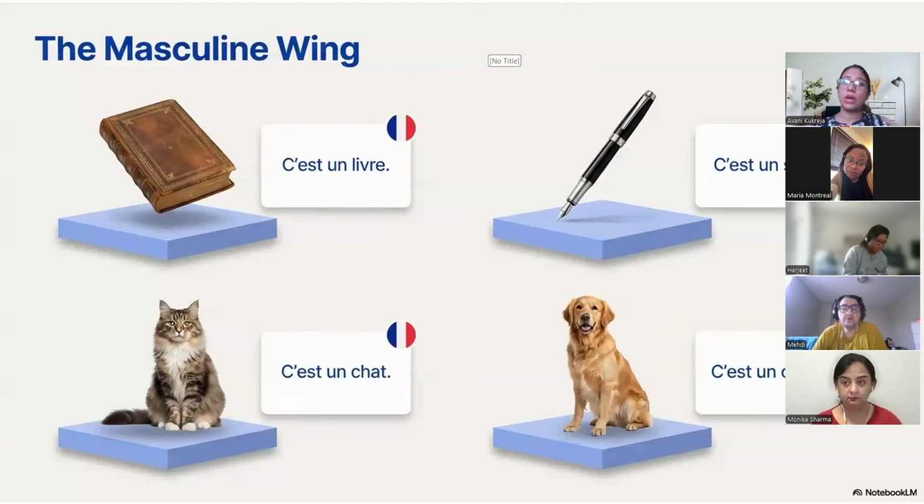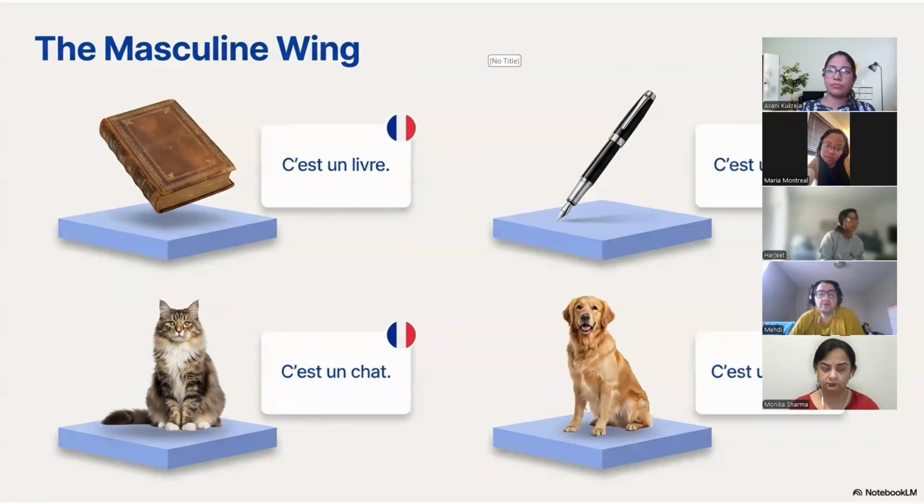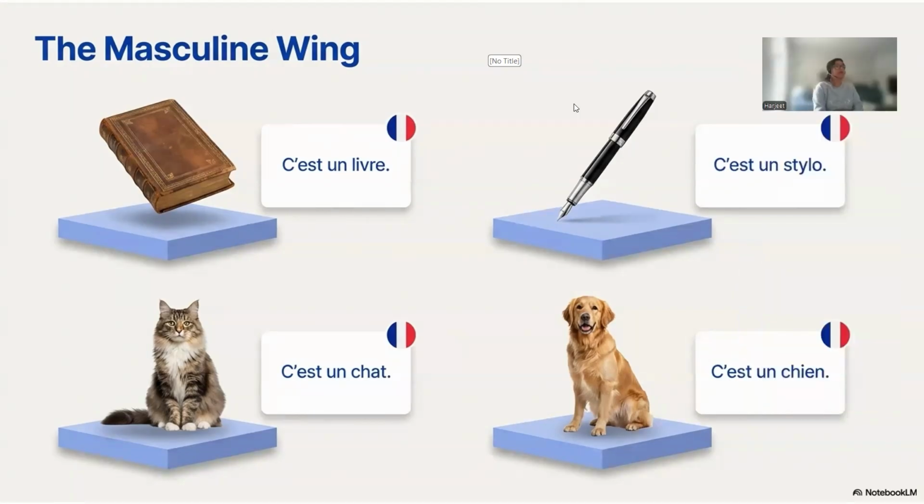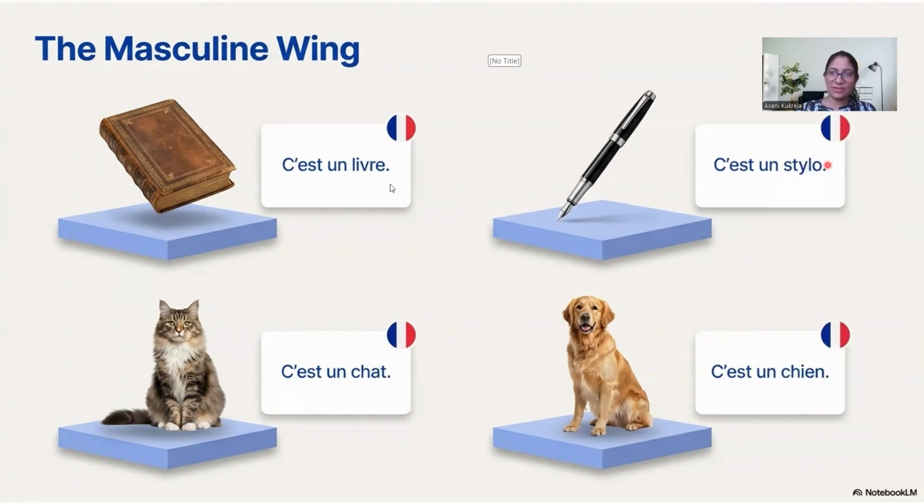Now I want you to pronounce with me. This is a book in French is c'est un livre. Everyone, once again, c'est un livre. Livre. C'est un livre.